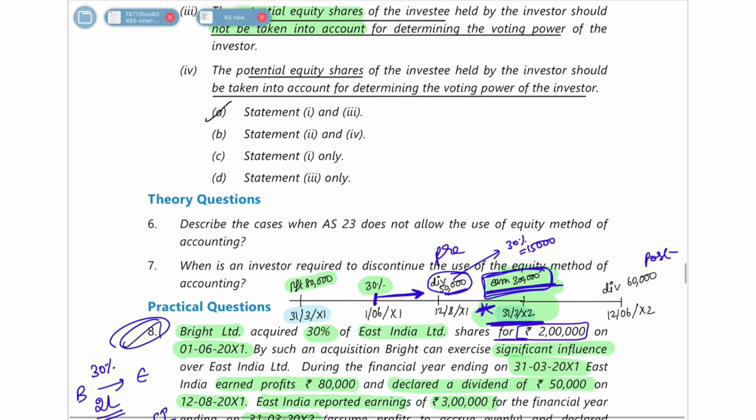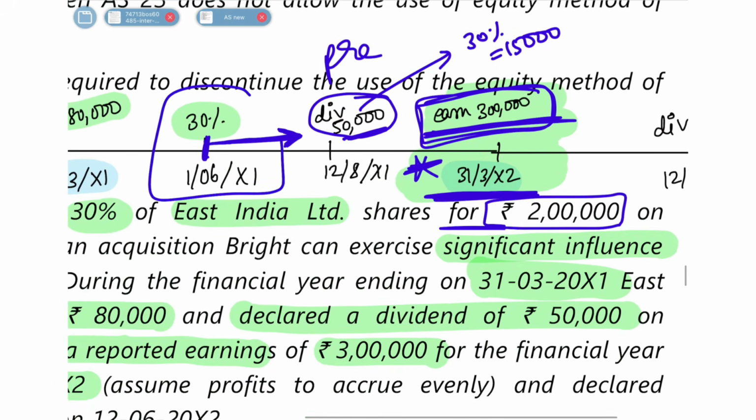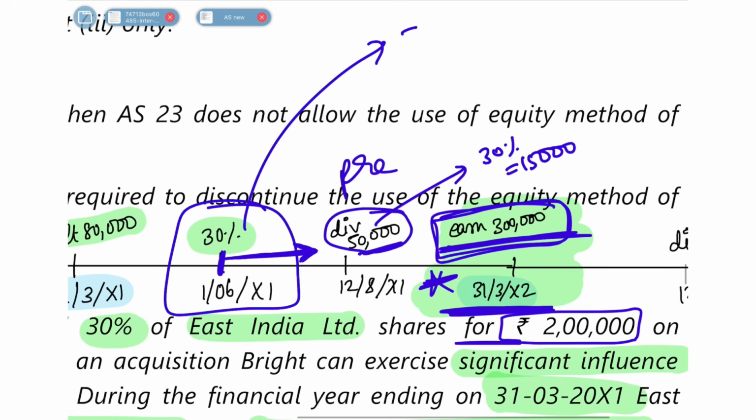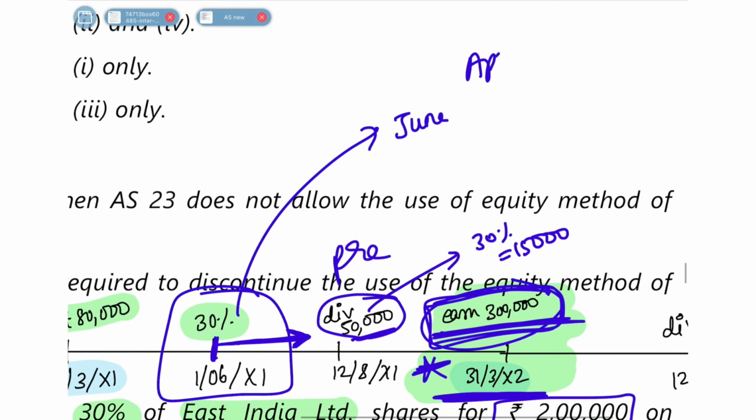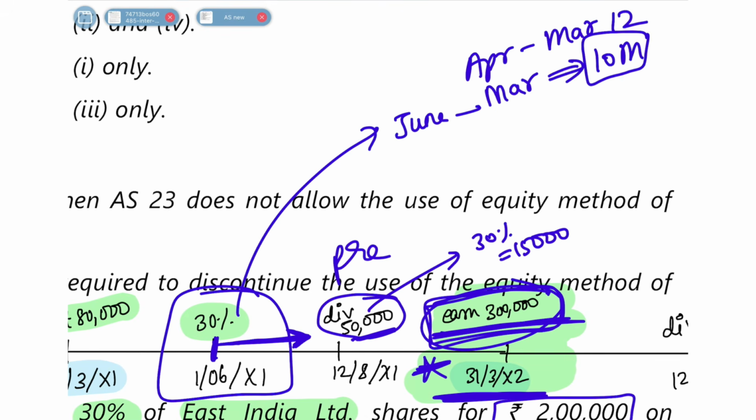But wait, before that, I forgot to tell you one thing: when had you invested? You had invested in June only, and this profit of 3 lakh rupees relates to April till March. So this is a 12-month profit, but you had only been in the company from June to March. That means April, May, 2 months of profit you will not get, only 10 months of profit you will get. So the total profit is 3 lakh rupees. In that your share is 30 percent, and in that also only 10 months share you will get, 10 by 12 months.